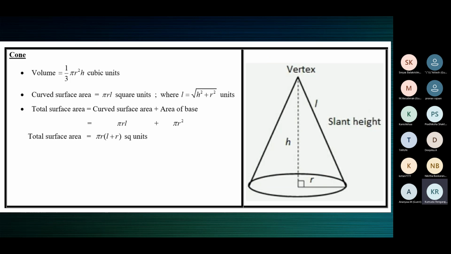So where is the paper used? Only to build the CSA. Only to make the curved surface area. And what is the curved surface area of a cone? Pi RL.